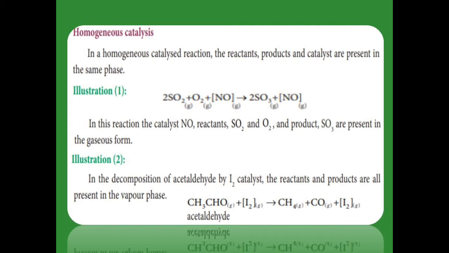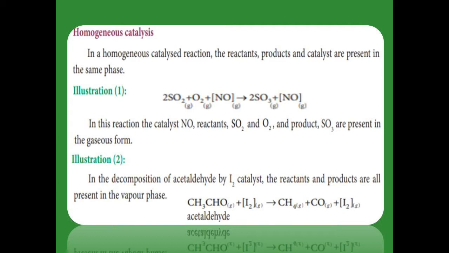Sulfur dioxide reacts with oxygen to give sulfur trioxide as the product, which is also in the gaseous phase. After the reaction we get the nitric oxide in the gaseous state only. So in this example, all the reactant, product and catalyst are in the gaseous state, so it is a homogeneous catalyst.